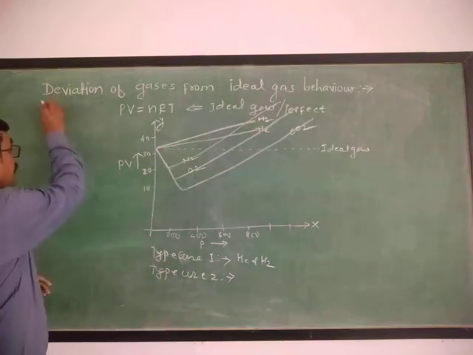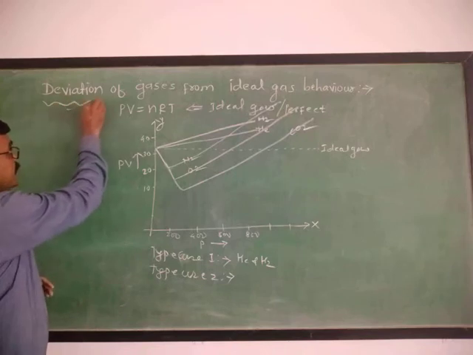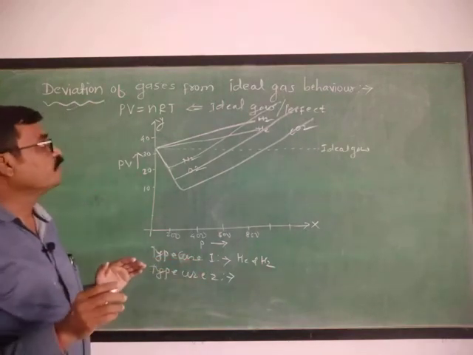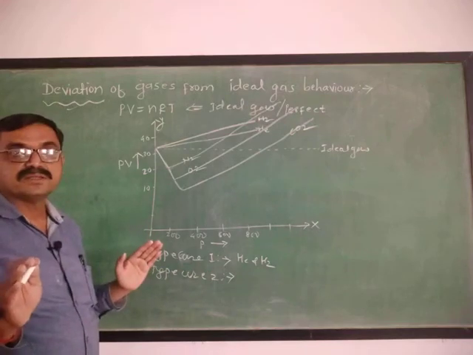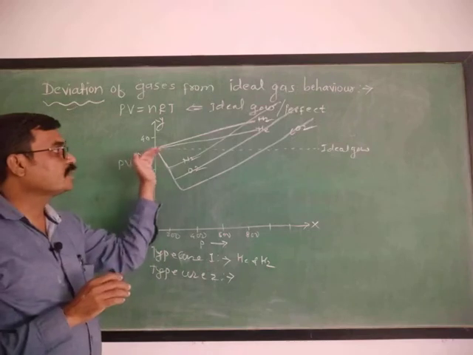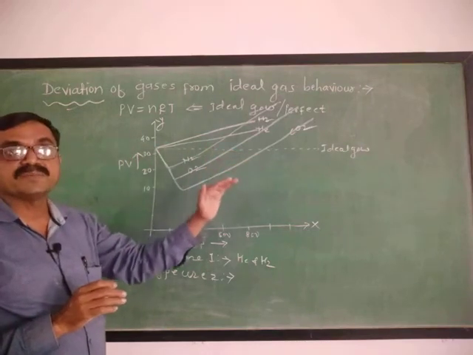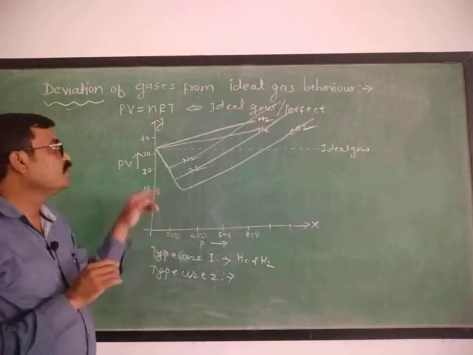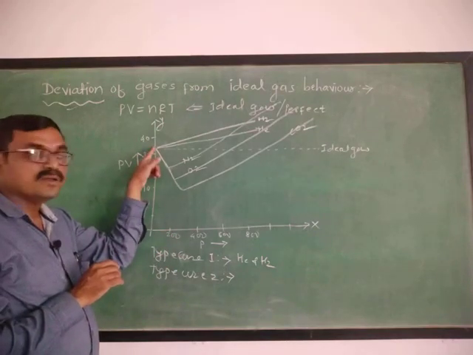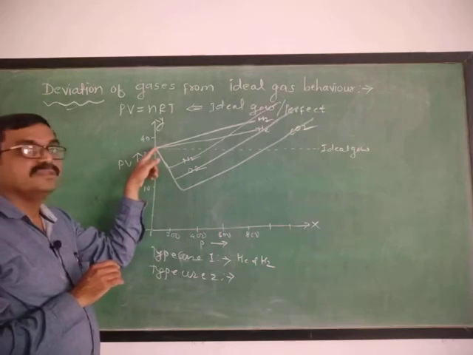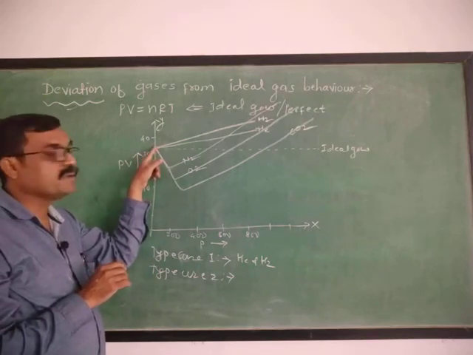Deviate means, deviation means मार्ग से हटना, विचलित होना. Means from this graph we may conclude that the gases in nature are real. They cannot obey the ideal gas behavior at all values of temperature and pressure. They only follow it at a minimum pressure. Some gases follow the ideal gas equation at minimum pressure.